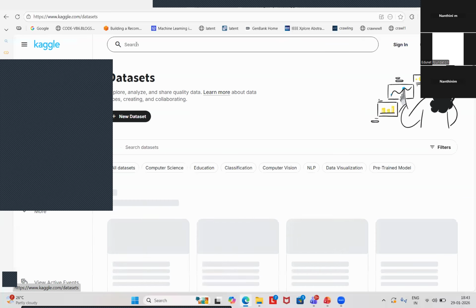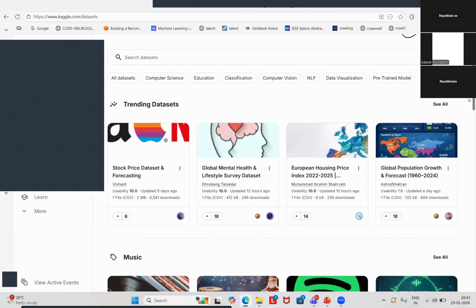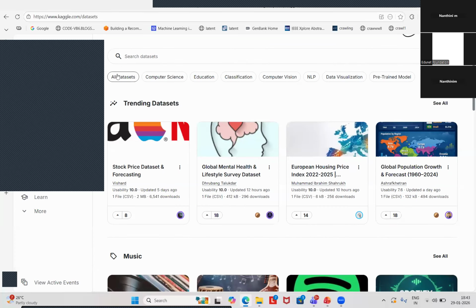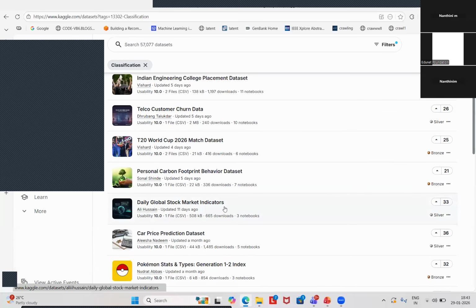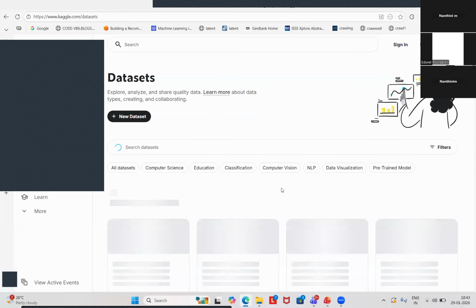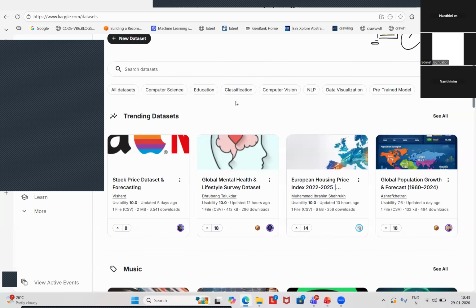What you have to do is just click on Datasets. Suppose you are going to work on a different project, you can choose, and you will have all the options to download the dataset from the platform. Let me take an example of classification. Suppose I am going to work with a classification algorithm. You have different datasets for classification algorithms. Now coming to NLP, natural language processing. If you want to work with computer vision images also, you can look into it.